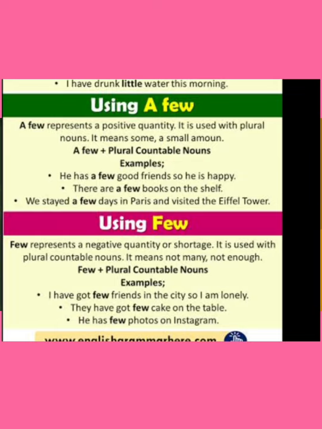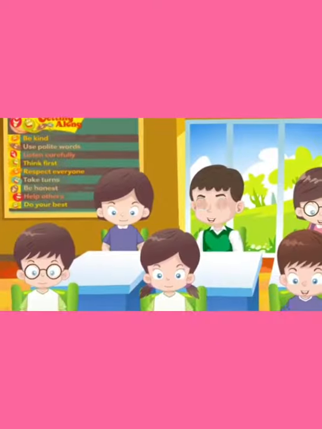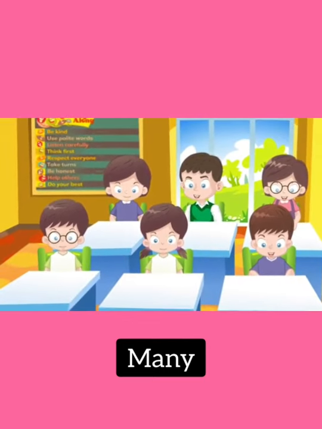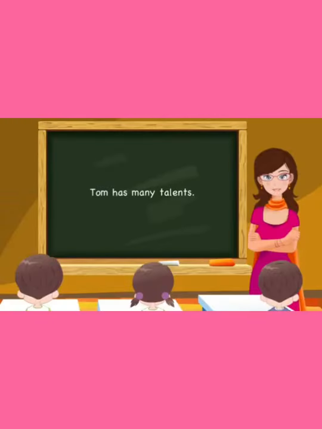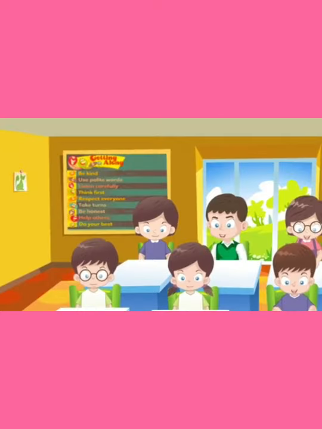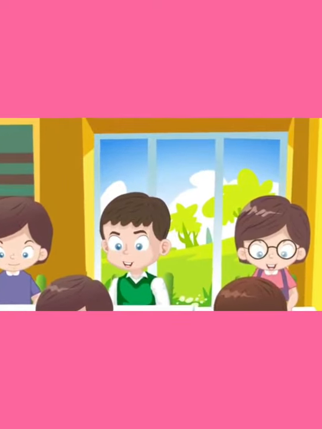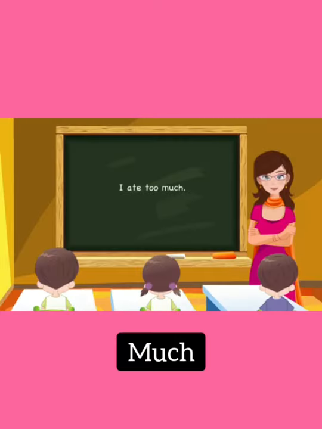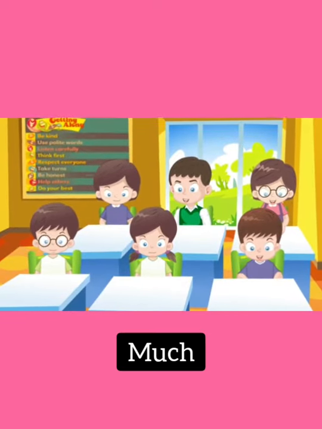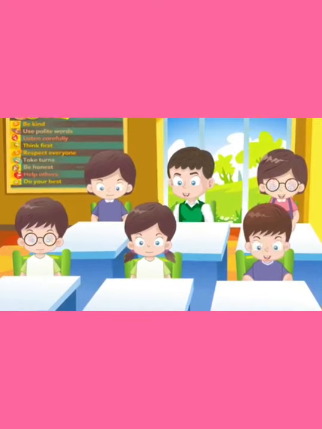Look at the example so that you will understand it better. He has a few good friends, so he is happy. He has few photos on Instagram. See the usage of many, children. Many is used with the countable nouns and it means a large in number. Tom has many talents is the example of this. Much is used before uncountable nouns. Example, I ate too much.